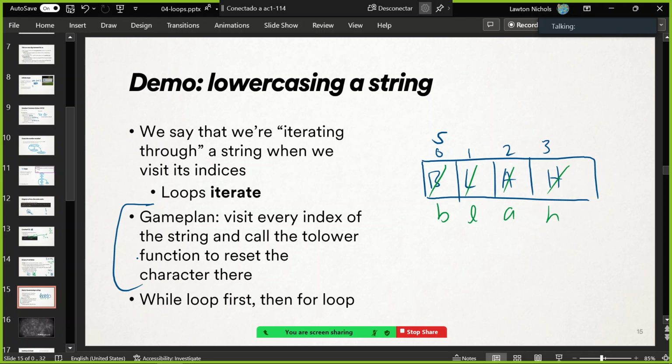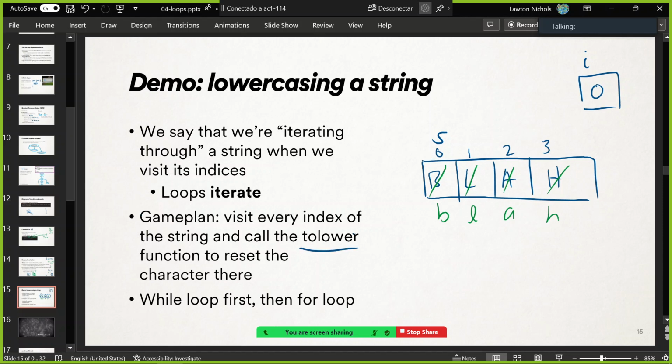We're going to visit every index of the string, starting at index 0, of course. And so that's why you usually use the word i. One of the words that i is short for is the index that I want to visit. So that's why you call it that usually. We're going to start i at 0, because that's the first index of the string, and then we're going to go up until the last index.